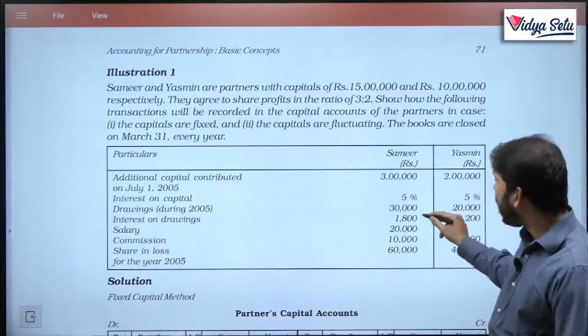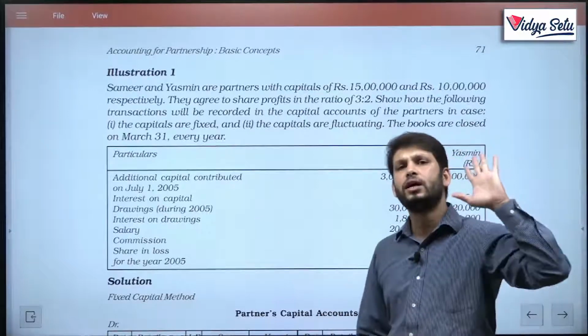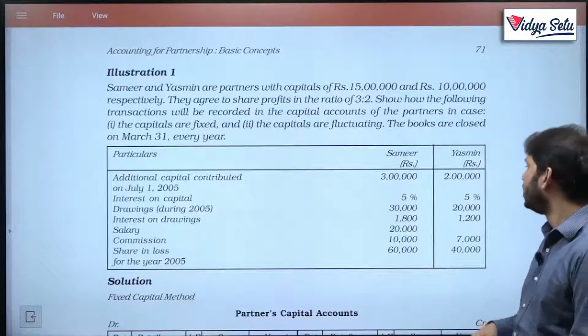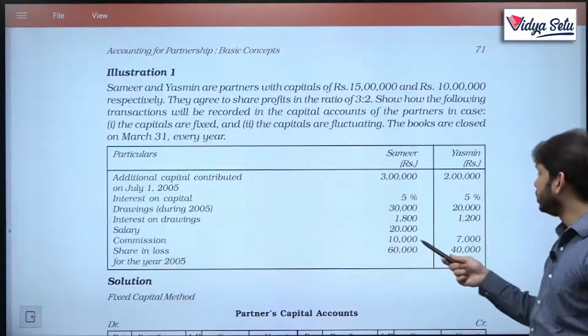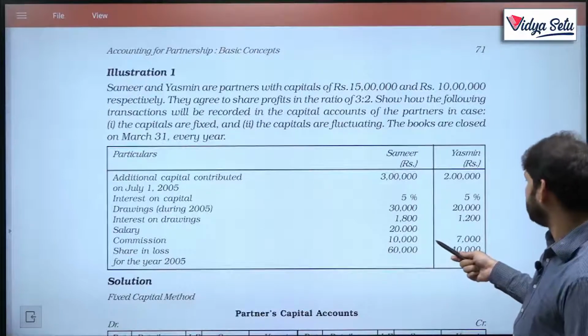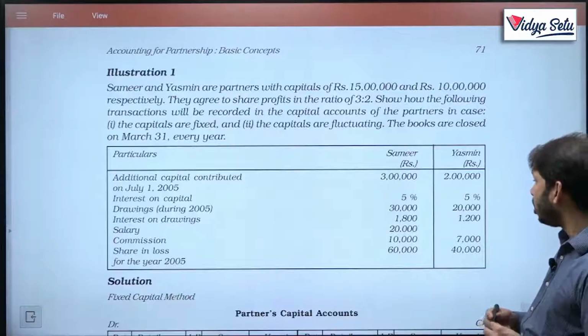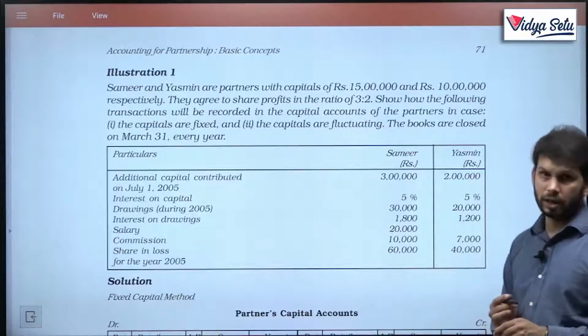Interest on drawings amounts to, they have not given the rate of interest, they directly gave us the calculated amount, which is 1800 for this person and 1200 for this. Salary for him is 20,000, this is a comma. Commission is, yes, I am reading right, commission 10,000. Share in loss: now, there is a loss, his share is 60,000 and his share is 40,000.